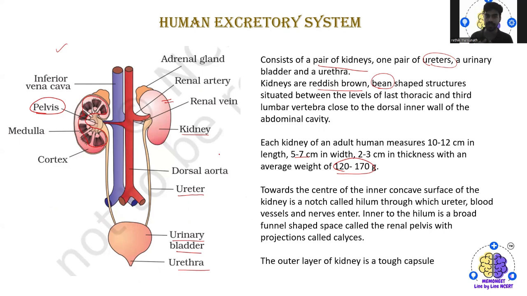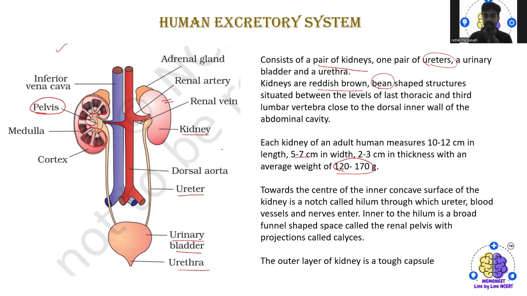The kidney is a reddish brown, bean-shaped structure situated between the levels of the last thoracic and third lumbar vertebra, closer to the dorsal inner wall of the abdominal cavity. The human kidney measures 10 to 12 centimeter in length and 5 to 7 centimeter in width by 2 to 3 centimeter in thickness, with an average weight of 120 to 170 gram.